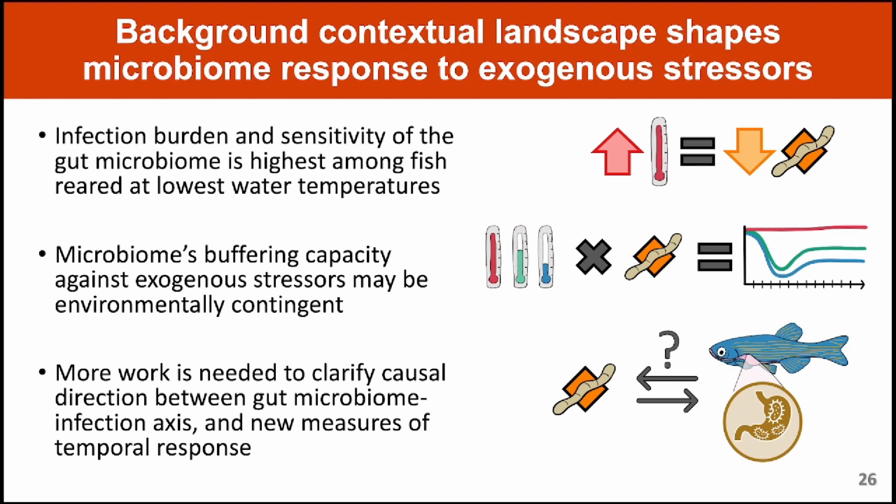Additionally, our study did not consider the contributions of the host and their immune system, which may interact with the microbiome to resist infection. So ongoing work is investigating the parasitic worm's ability to reproduce and infect fish across a range of water temperatures to clarify the causal direction of the microbiome infection axis. I'm also developing novel methods to further tease out nuanced microbiome measures of temporal stability.